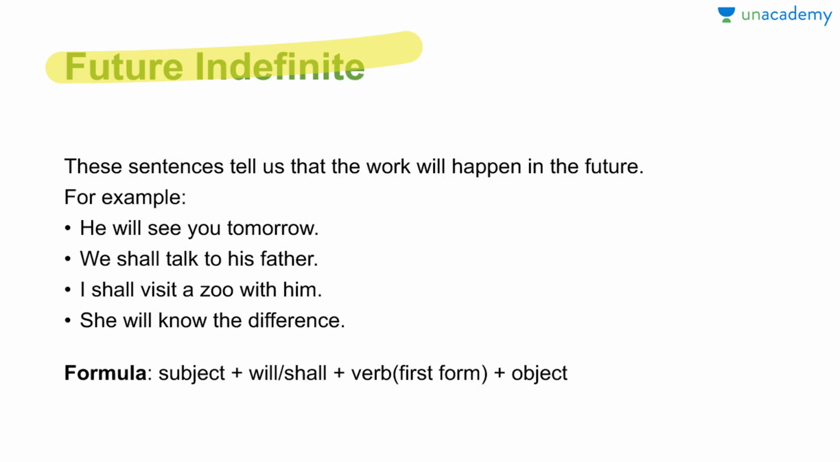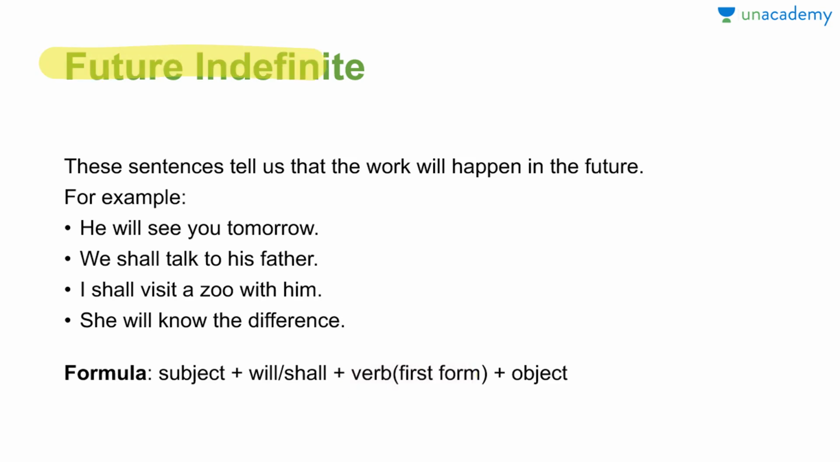Future indefinite tells us about all the simple works that will be done in the future. All the simple verbs, all the work which is simply to be done in the future, we are talking about that. Example: he will see you tomorrow. We shall talk, shall visit, will know. We are just putting a will or a shall, depending on what we want to convey, plus any verb in the first form. Now what is the first form of verb? It is in its simplest form, right? We know it is the simple form.